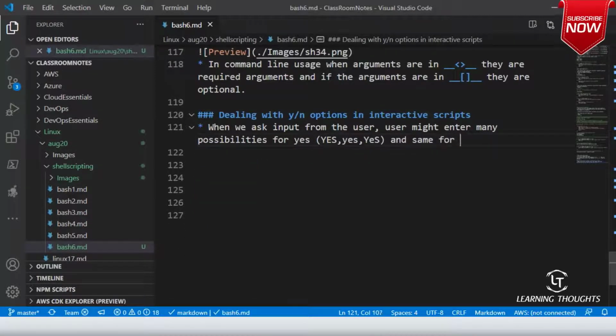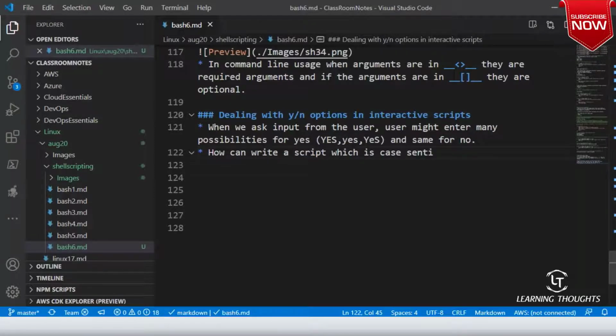And same for no. So how can I write a script which is case sensitive to these values?